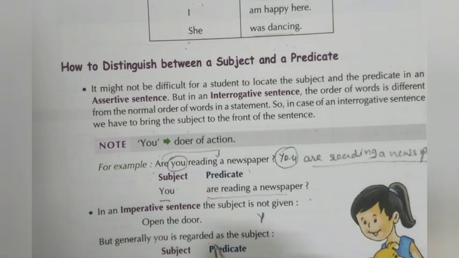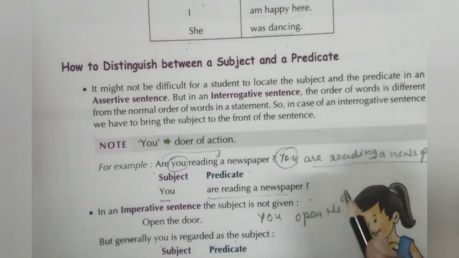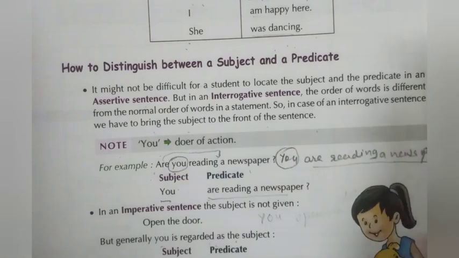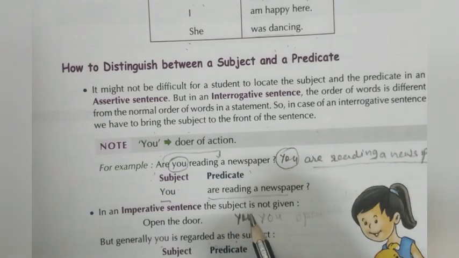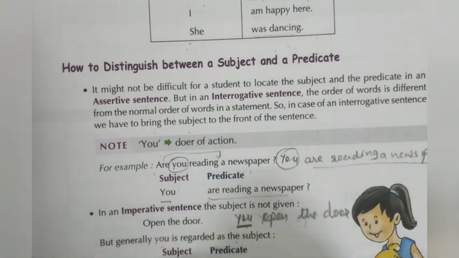Generally you is regarded as the second person subjective pronoun, the subject, like: you open the door. Here, you is used as a subject and open the door is used as a predicate of the sentence.